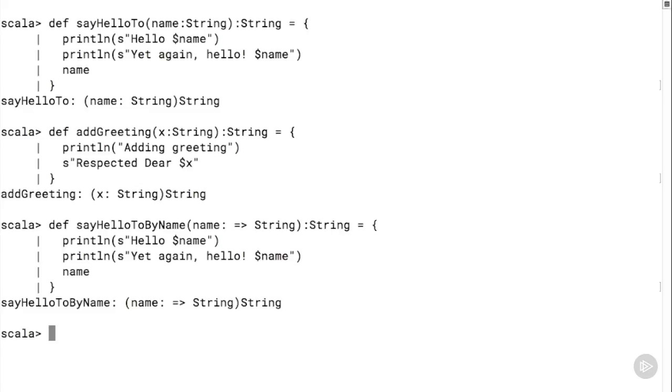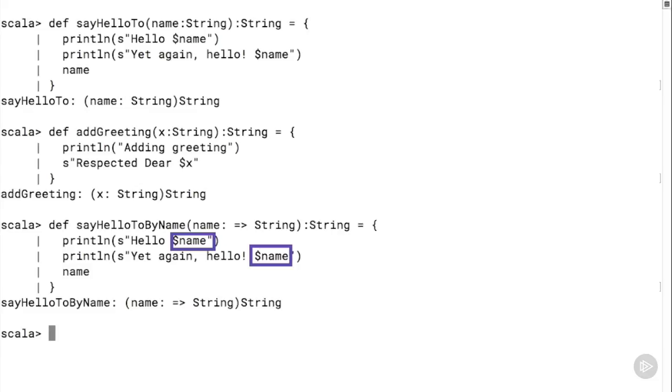Again, the only difference between the two functions, say hello to and say hello to by name, is in the manner of the function parameter specification. Because we have a by name parameter, and because that by name parameter is referenced twice inside the body of that function, the function add greeting gets invoked not once but rather 3 times.